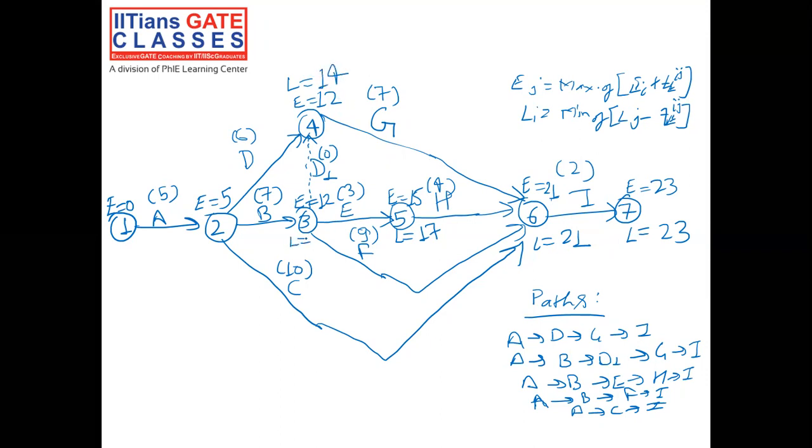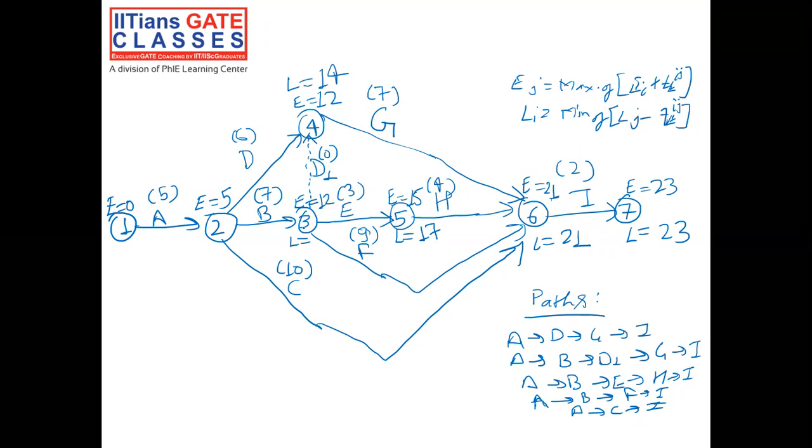Now for event 3, L would be equal to 17, that is L of event 5, minus 3, that would be 14. But if you come here, this is also 14. So 17 minus 3 is 14, and 14 minus 0 is also 14.